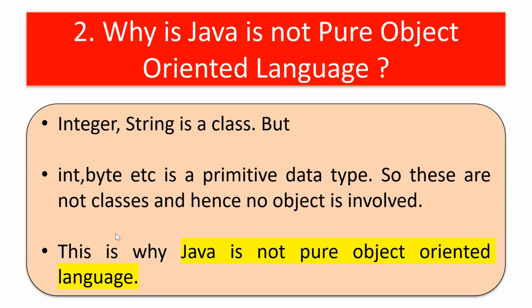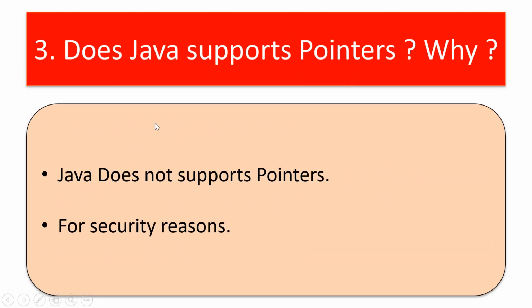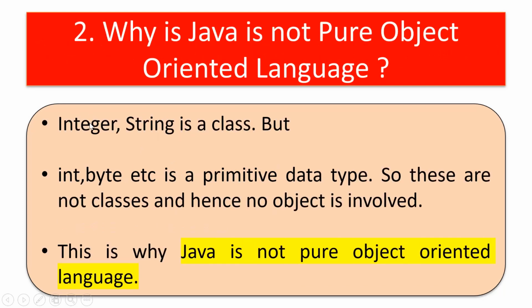And now we will come to Java. Integer with capital I, and String with capital S, are classes. String can store a string value, and Integer can store an integer value. These are classes supported in Java. But int, byte, etc. are primitive data types. These are not classes actually. These are data types, and there is no object involved in int, byte, etc. So this is why Java is not a pure object-oriented language.